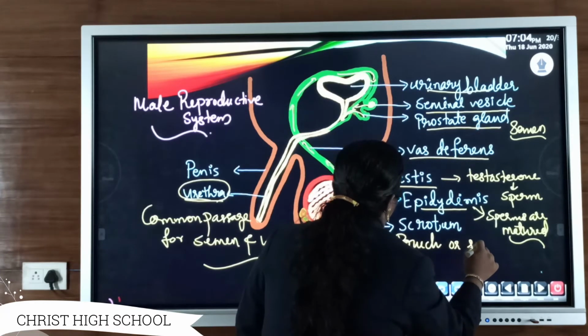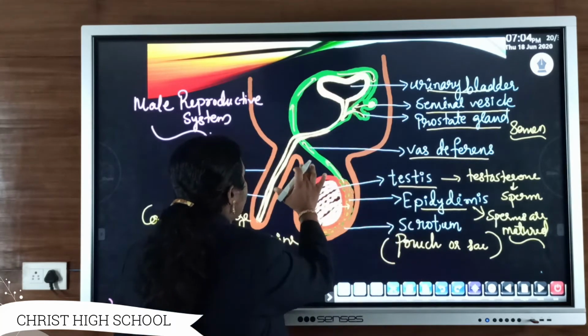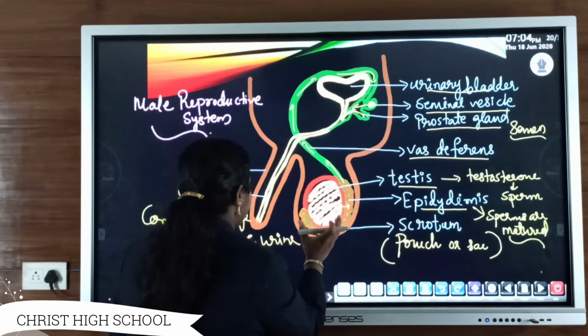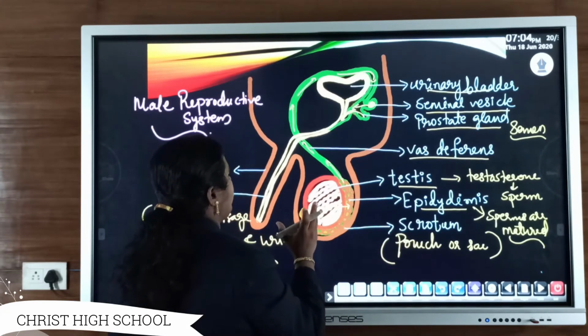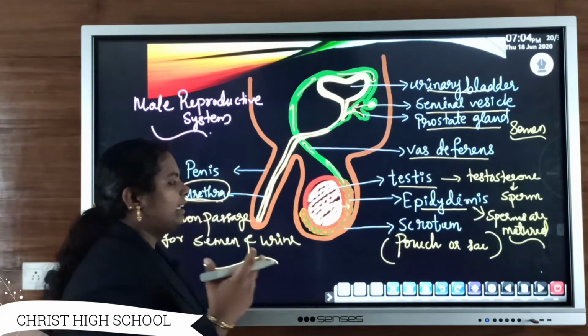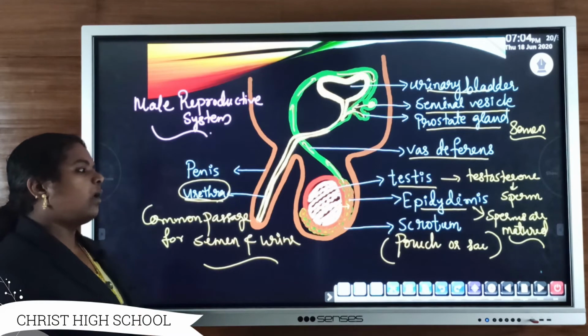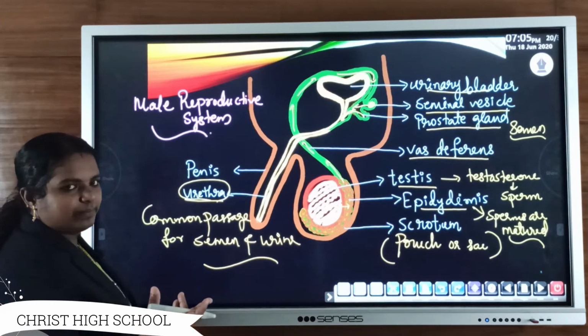A pouch-like or sac-like structure which protects the testes. That is known as the scrotum. Scrotum means it is a sac-like or pouch-like structure which protects the testes.